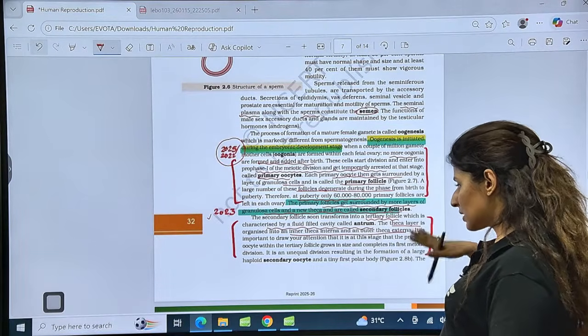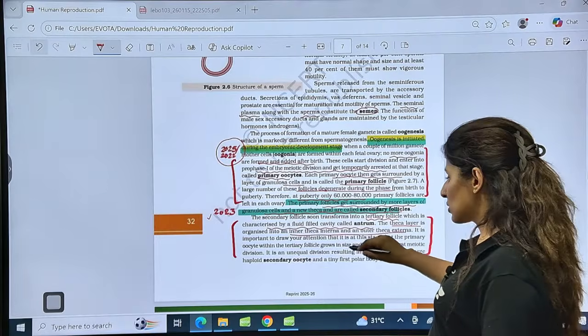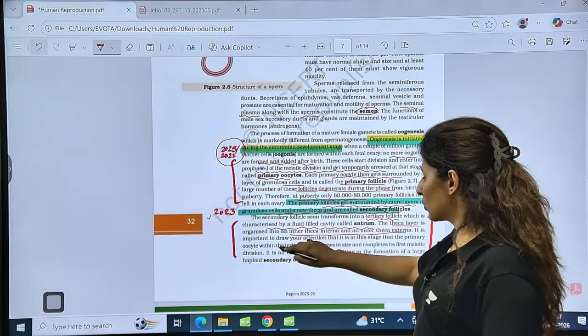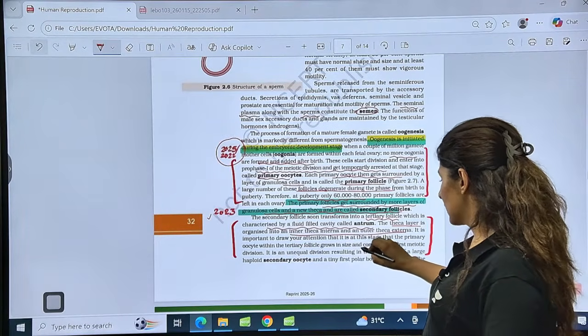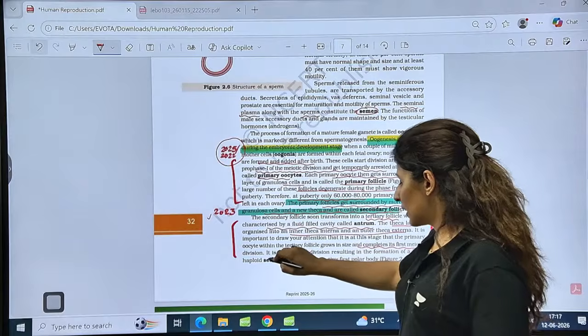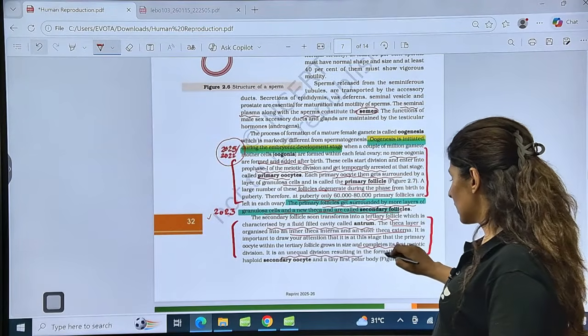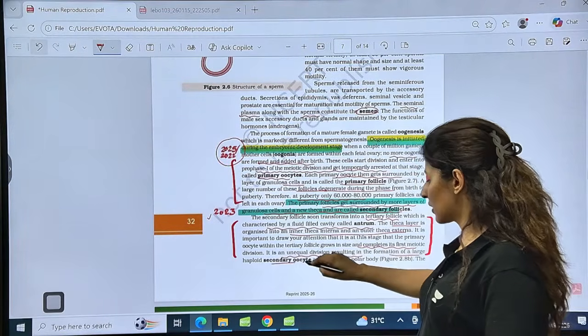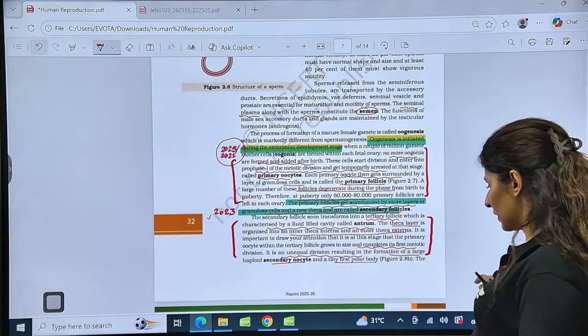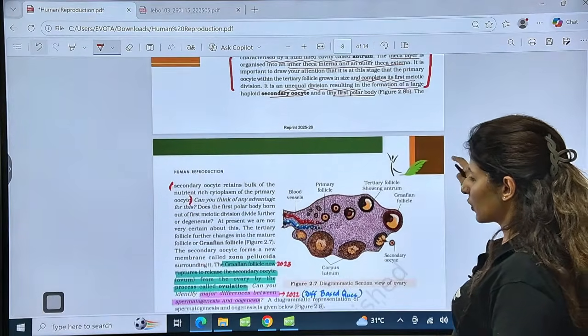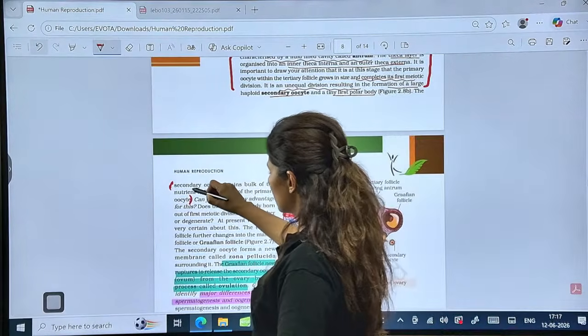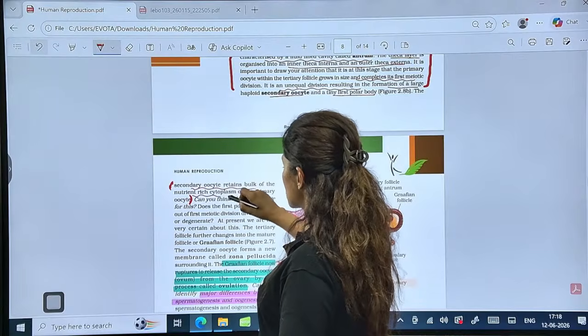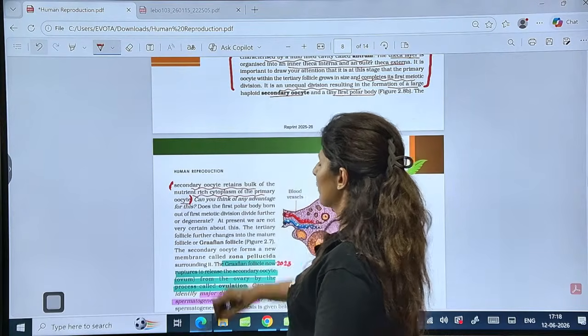And once all this is formed, the primary oocyte also completes its first meiosis, an unequal division, resulting in the formation of a large haploid secondary oocyte and a tiny first polar body. Is that clear? So these are important. The secondary oocyte contains the bulk of nutrients with the rich cytoplasm of the primary oocyte.